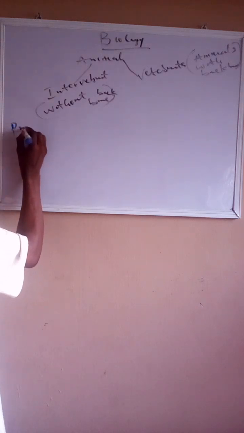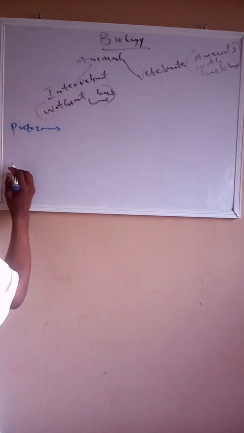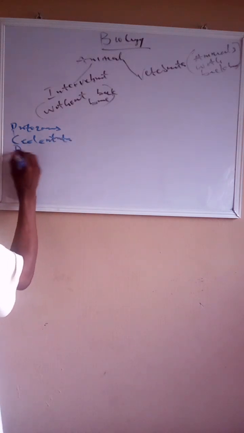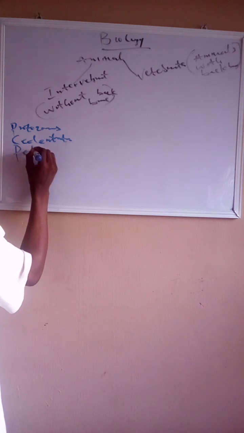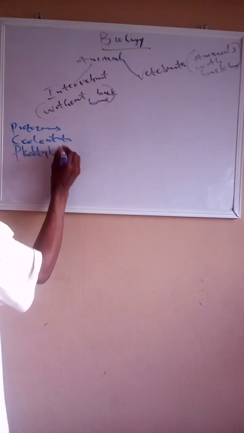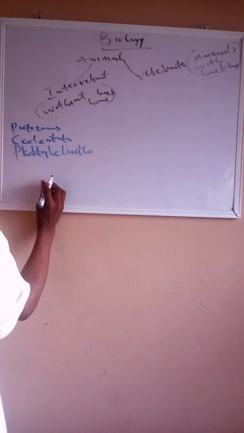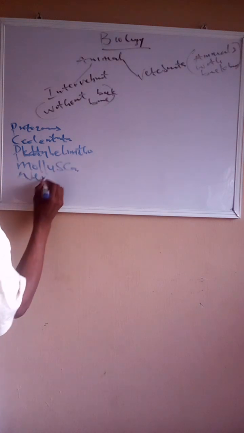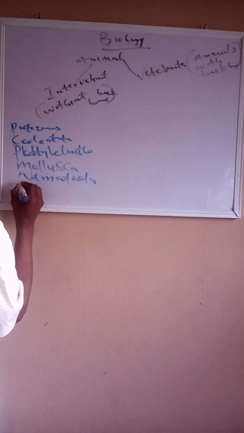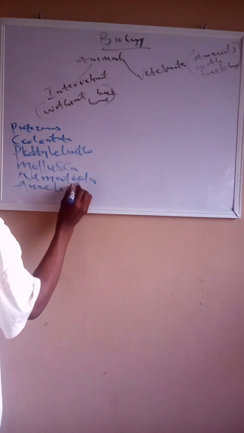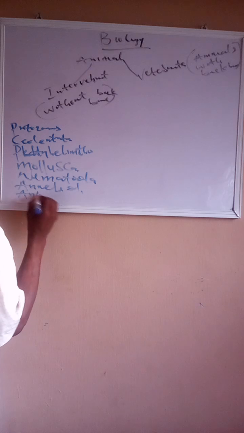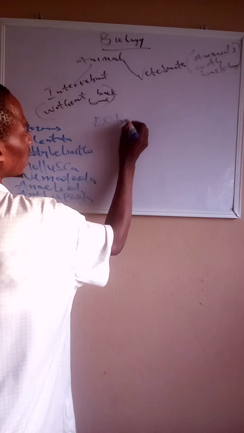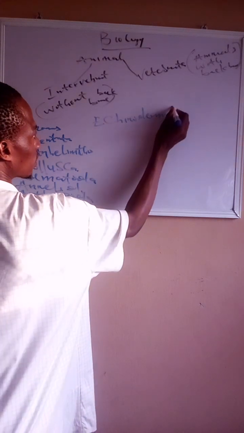We start with the protozoans, the coelenterata, the platyhelminthes, the mollusca, the nematoda, the annelida, the arthropoda, and the last one is the echinodermata.